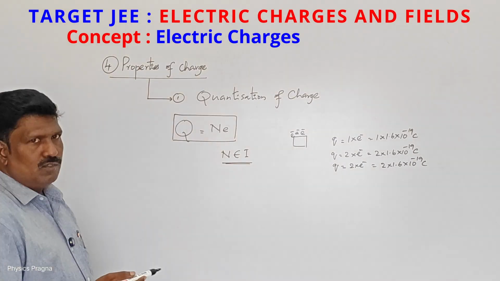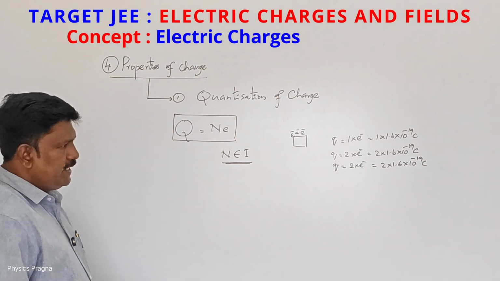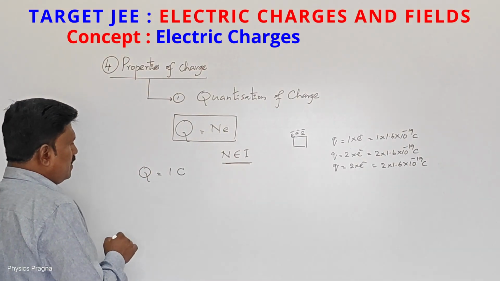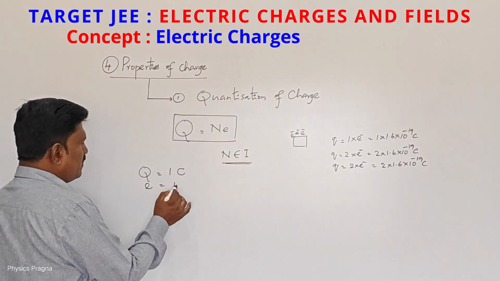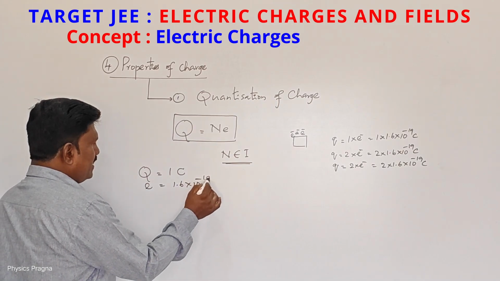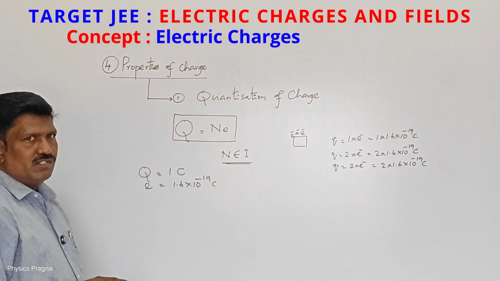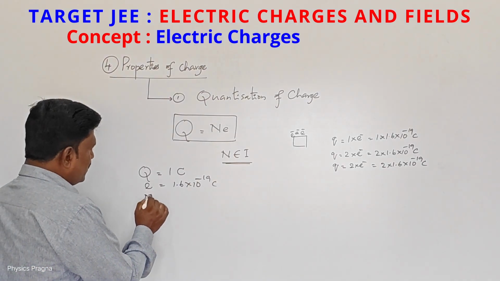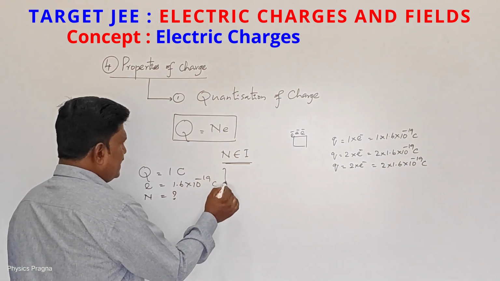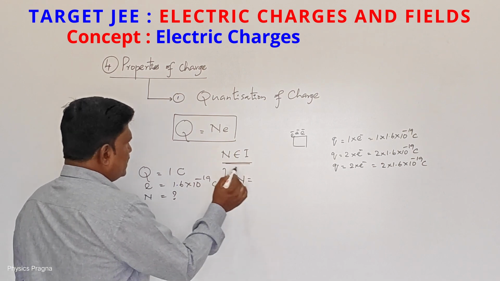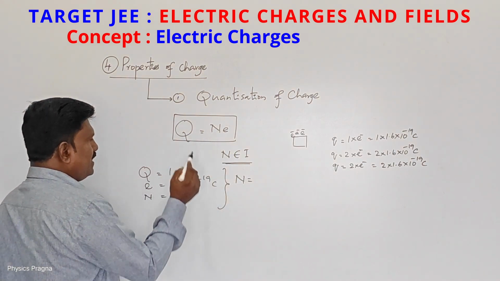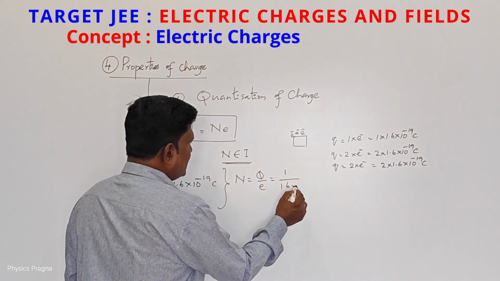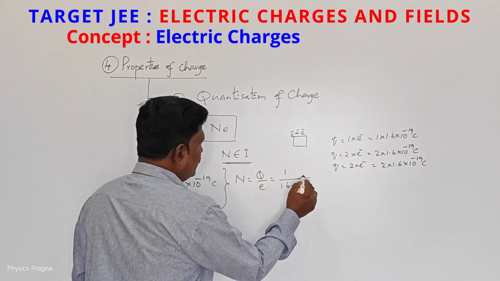Suppose for example I want to give a body a total charge of 1 coulomb. Electron charge I know, that is 1.6 into 10 to the power of minus 19 coulombs. How many electrons do I have to give? n is equal to question mark. From this formula, n is equal to Q by e. Q is 1 coulomb, divided by 1.6 into 10 to the power of minus 19 coulombs.